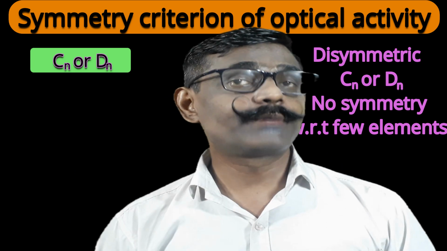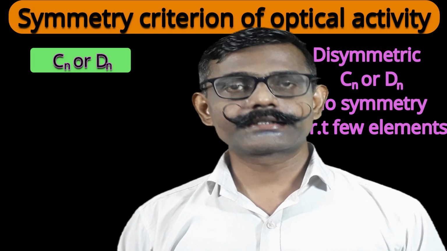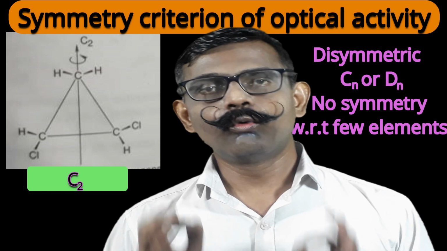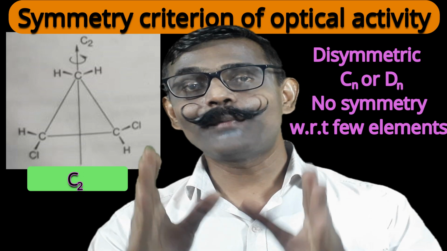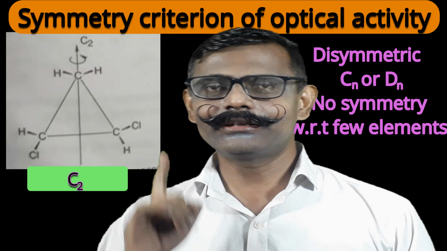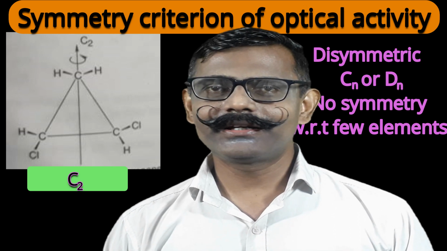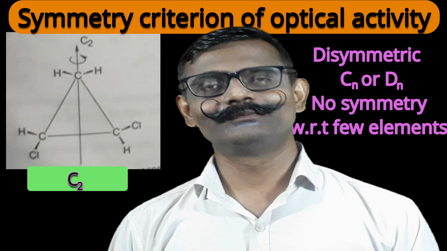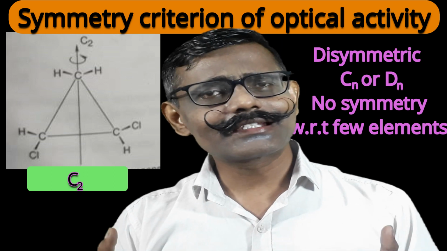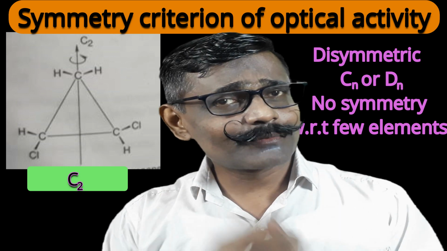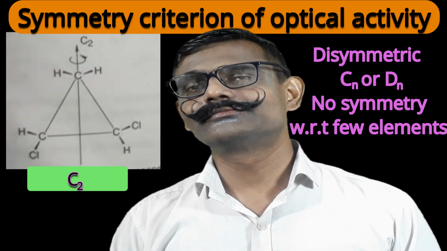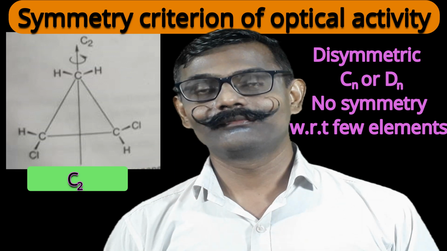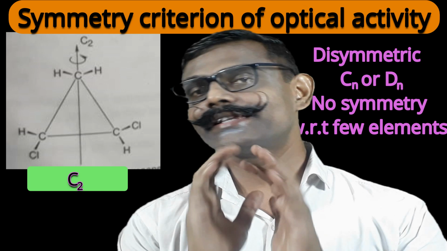Let us consider examples of dissymmetric molecules. See here, you are getting one structure, trans 1,2-dichlorocyclopropane. In this molecule, which element of symmetry is possible? Only one, that's a C2. Then what will be the point group? C2. Is there any improper axis of rotation? No. So this molecule is optically active. This is under the category Cn.